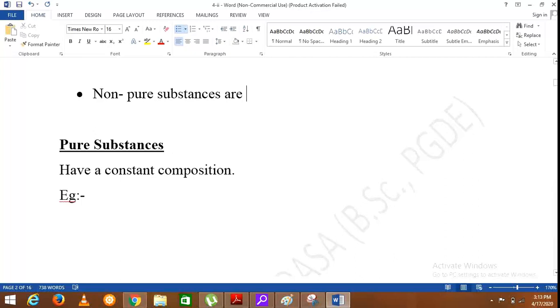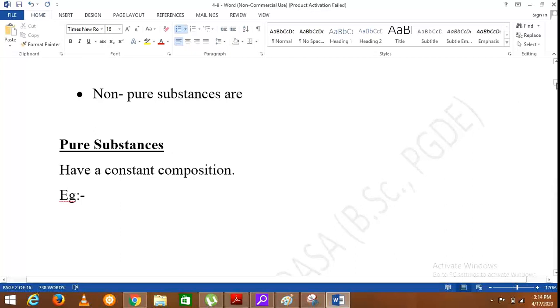Their composition is constant, they contain only one component, and they have definite properties. So if we write the complete definition for a pure substance, you can say: a substance having a constant composition, that means containing only one component, with definite properties.